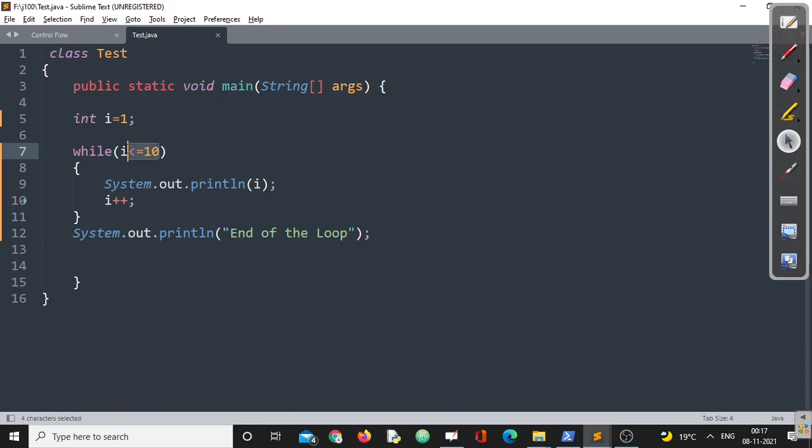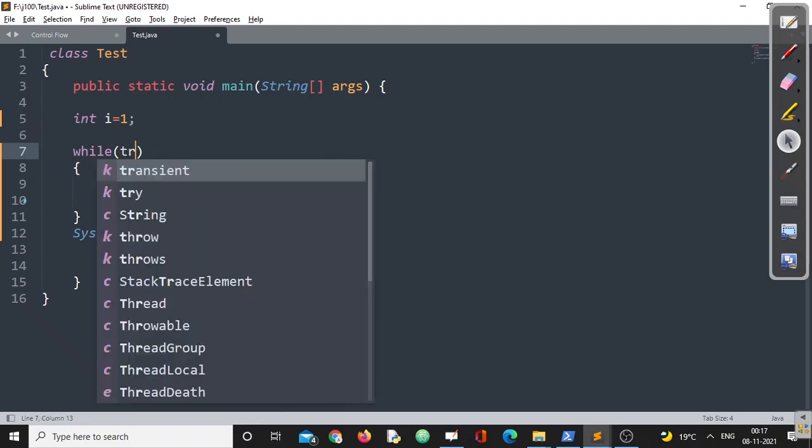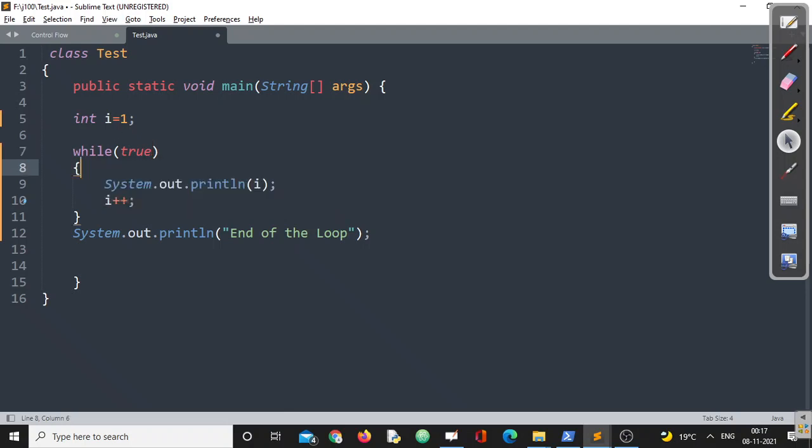Suppose I am writing here true. Right? Now, what is going to happen? Definitely, since this is true, these two statements will go on executing for an infinite period of time, right?